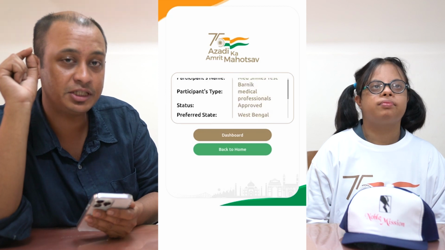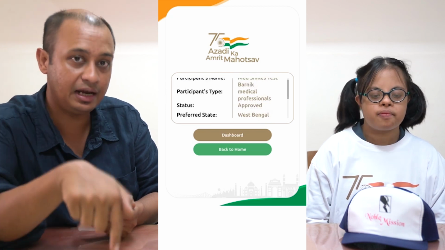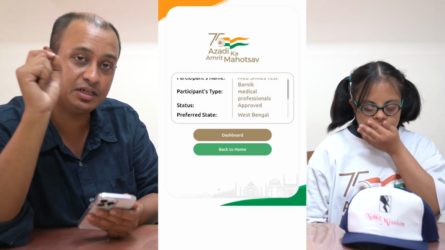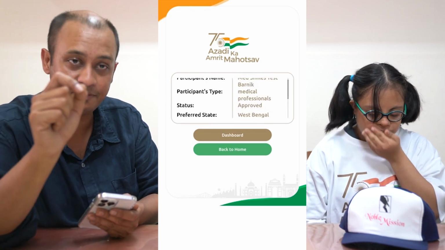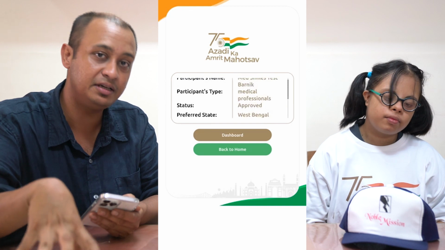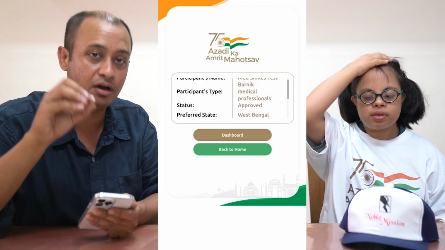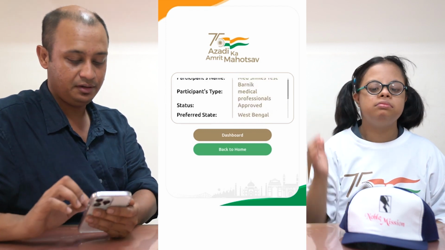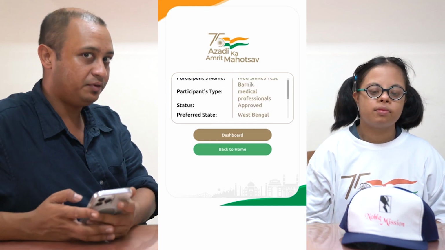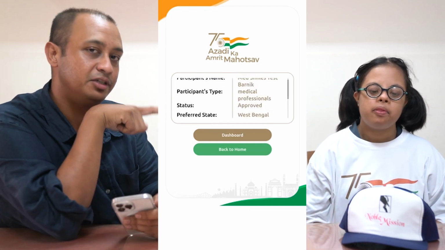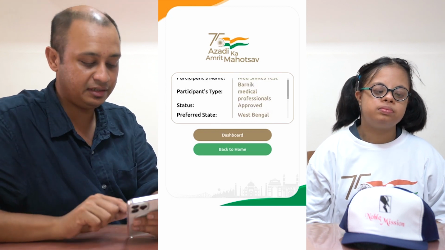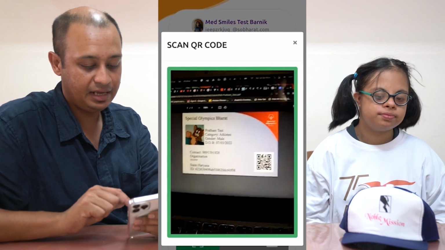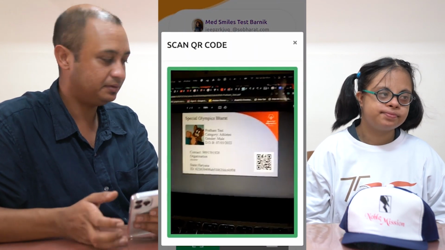If your participation type says volunteer, click on the Google form below for changing the participation type from volunteer to medical professional. You need to do this immediately because before the event, your account needs to be rectified. We'll do it, but you need to tell us. And please check if you're approved. If you're approved, you'll have a dashboard button which looks like this. Click on the dashboard button, go to the scan QR code option, and the camera will open up.